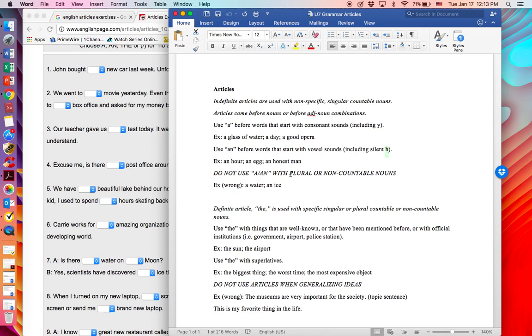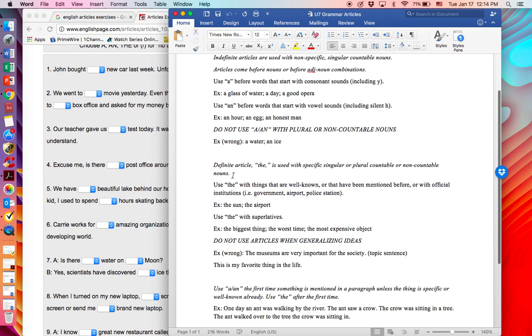We don't use a or an with plural or non-countable nouns. So we don't use a or an with things like water or ice. You don't say a water. No, you might go to the store or the restaurant and ask for a water, but in fact you're asking really for a bottle of water or a glass of water, and the vessel is implied. So since water isn't countable, you don't ask for a water. Similarly, you wouldn't ask for an ice. You would ask for an ice cube.